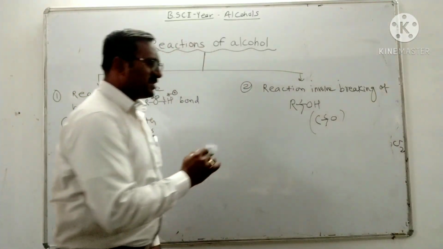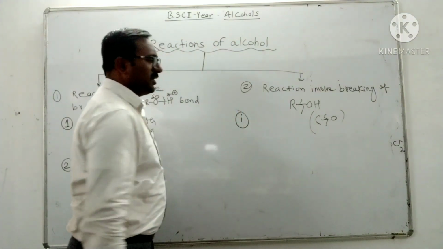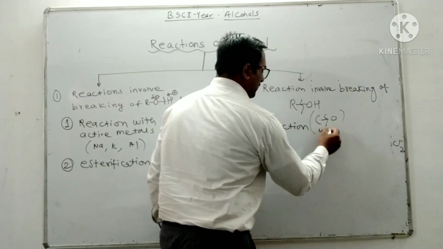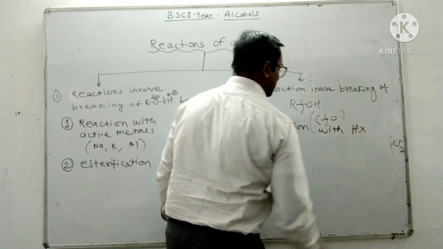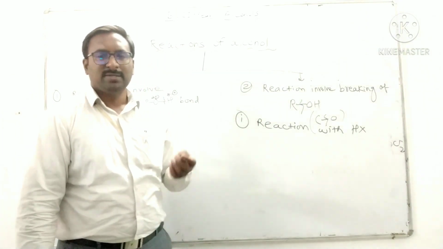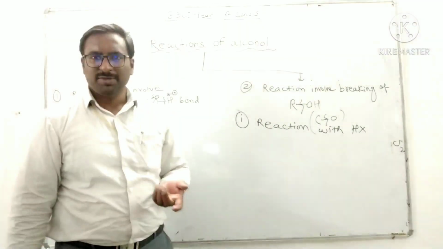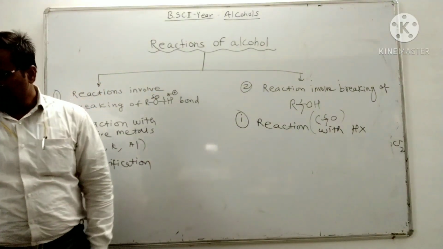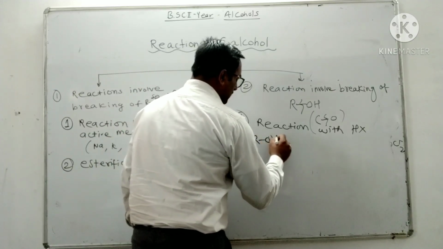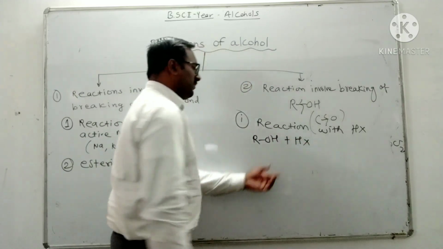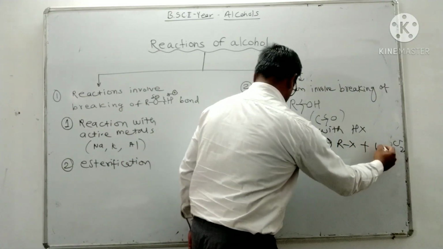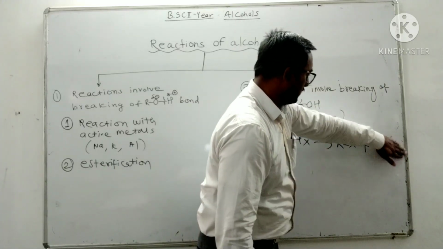The first example is reaction with hydrogen halide, HX. When alcohol reacts with hydrogen halide, there is formation of alkyl halide. So we have the reaction when alcohol reacts with HX: ROH plus HX gives alkyl halide, RX plus H2O.